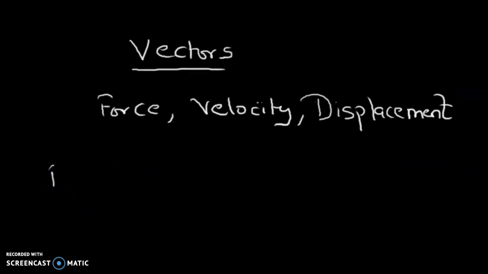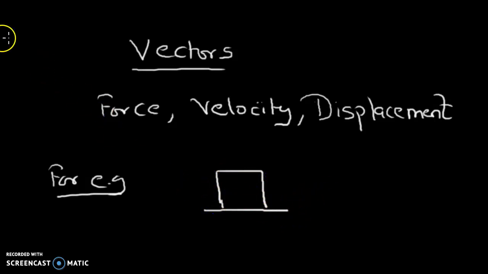For example, force: I said I applied a force of 10 Newton. Newton is the unit of force; I hope you know that from the previous class. What would happen to this body? Where would it go? Is this description enough?